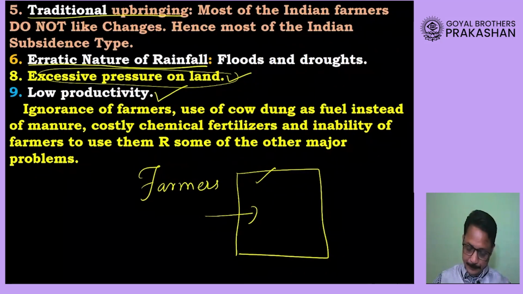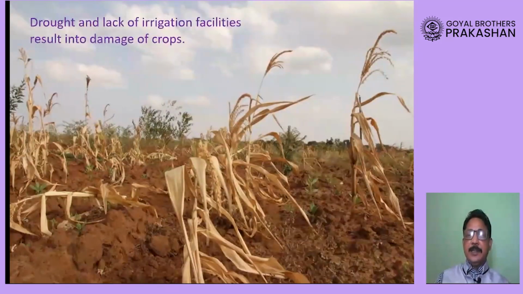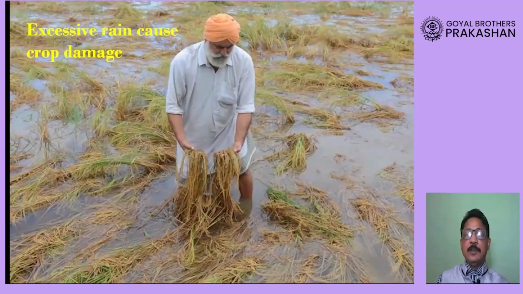Okay, now if we look at this picture, dear student, you will find that, as I said, either the rainfall is very low, which will result in the death of these crops, or excessive rainfall will also cause damage to the crops.